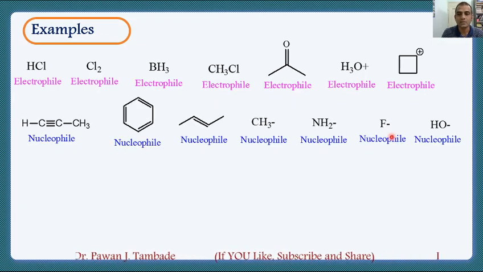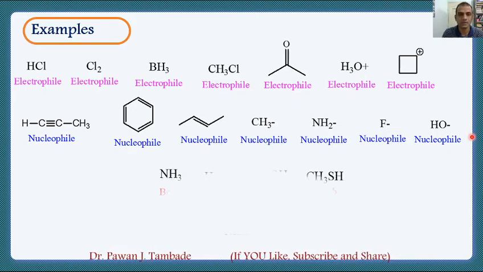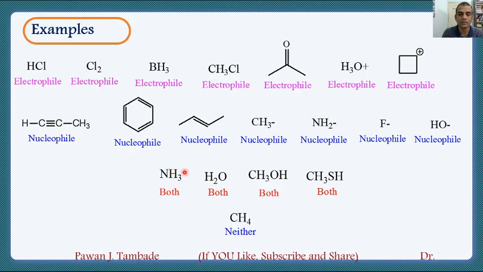And these are some examples of nucleophiles. All of these molecules are electron rich and they show tendency to donate negative charge or a lone pair of electrons. In this case, alkyne, benzene, and alkene are electron-rich species because of the presence of pi bonds. And here these species have a negative charge on them, and thus all of them show strong tendency to donate that lone pair of electrons or negative charge and behave as nucleophiles. These are some examples of molecules which act as either electrophile or nucleophile depending upon conditions.